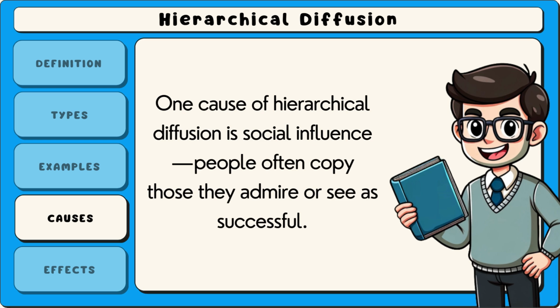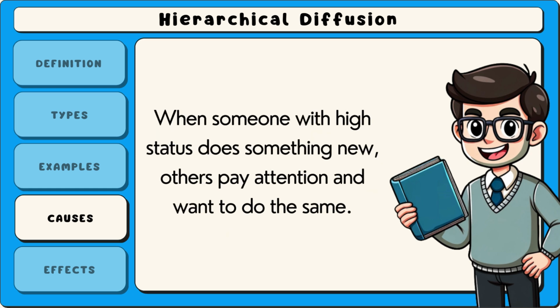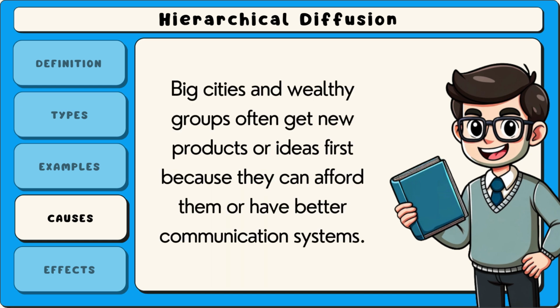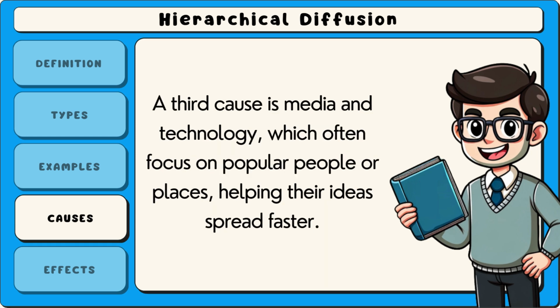One cause of hierarchical diffusion is social influence. People often copy those they admire or see as successful. When someone with high status does something new, others pay attention and want to do the same. Another cause is access to resources. Big cities and wealthy groups often get new products or ideas first because they can afford them or have better communication systems. A third cause is media and technology, which often focus on popular people or places, helping their ideas spread faster.